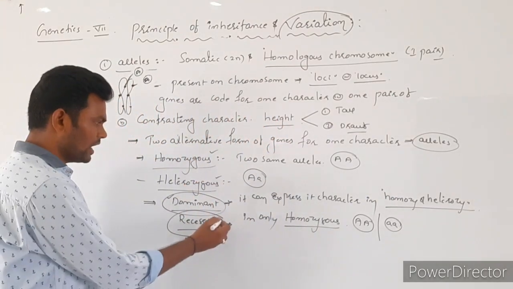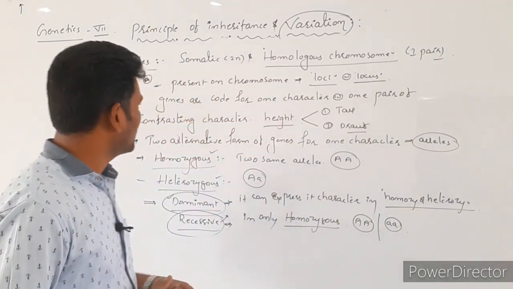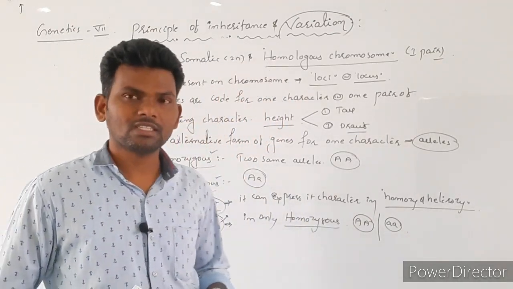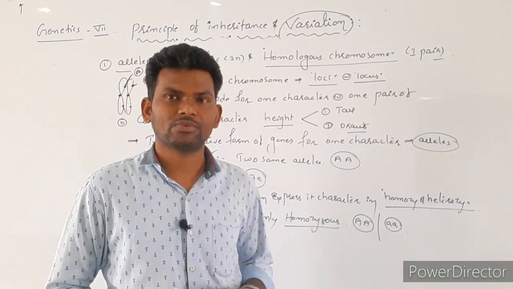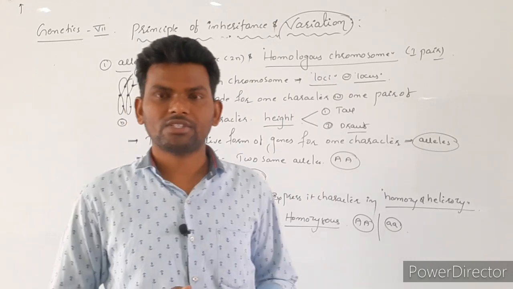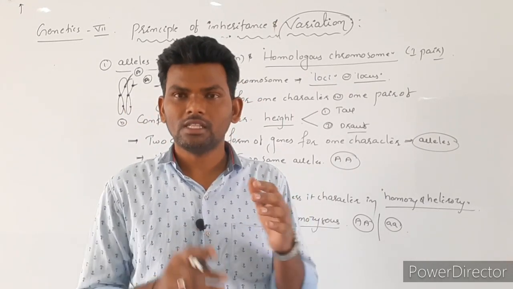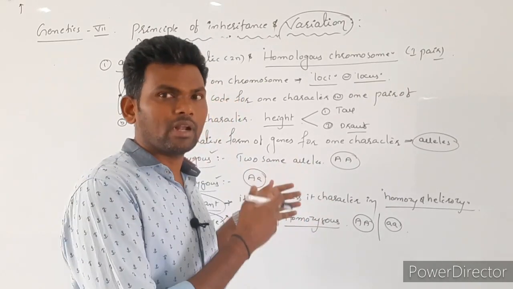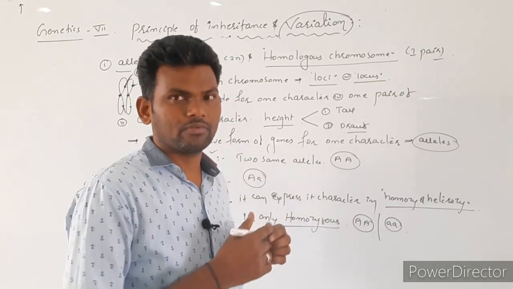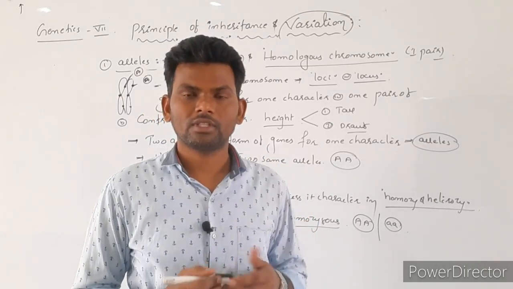So they are called recessive alleles. So this is regarding alleles, homozygous, heterozygous, dominant as well as recessive. In the next class we are going to discuss hybridization techniques like monohybridization and dihybridization. In that case we are going to use this terminology, so it is very useful for understanding hybridization. Thank you all of you.